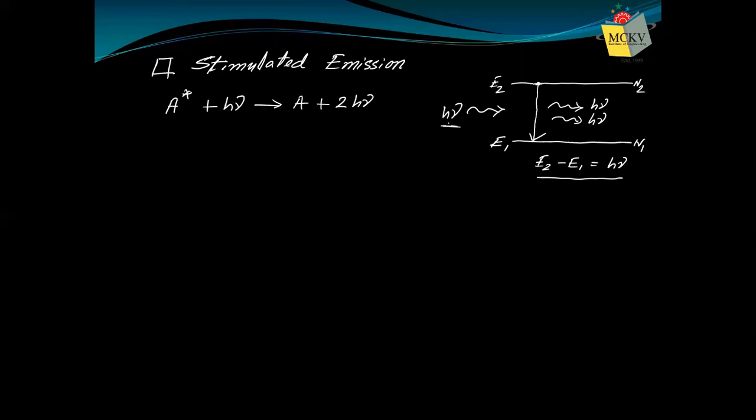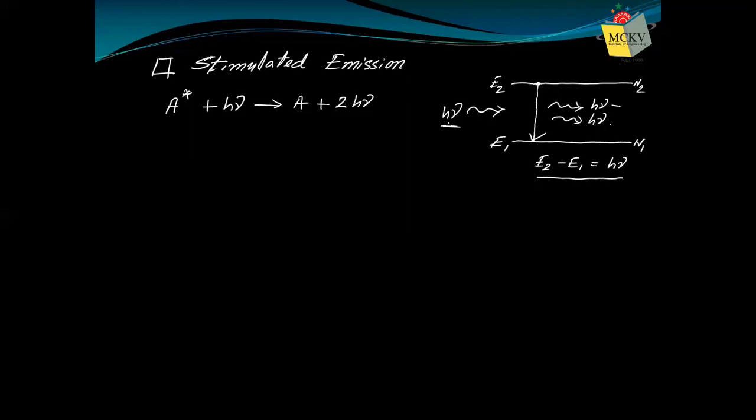Now, what is the speciality of this emission process? Whatever photons are emitted, the newly emitted photon will follow the initial photon. Whatever be the frequency of the initial photon, that will be the frequency of the emitted photon. The same for the phase and the direction.